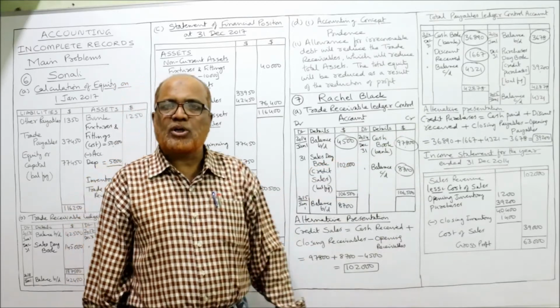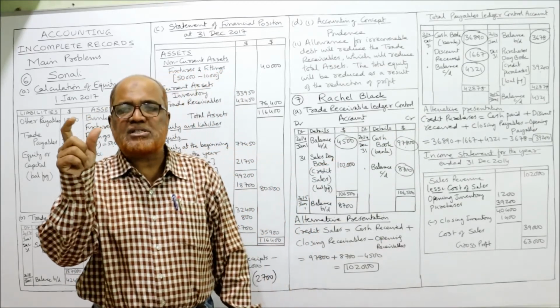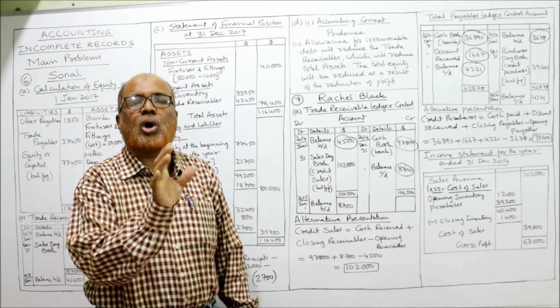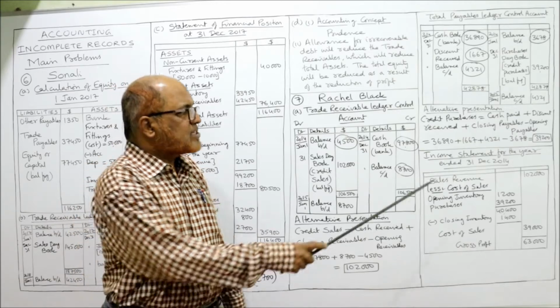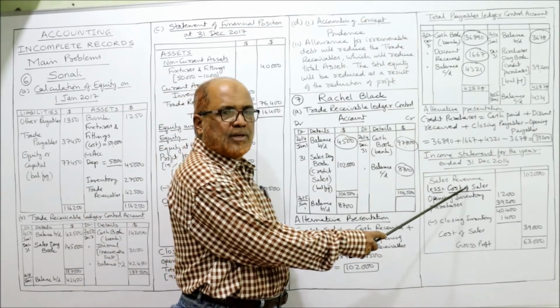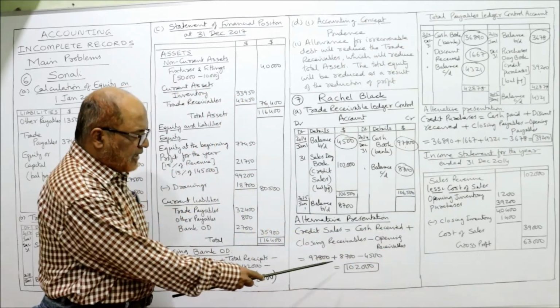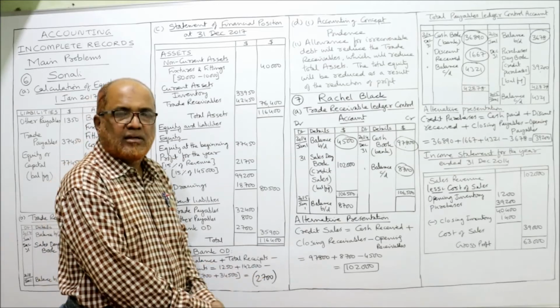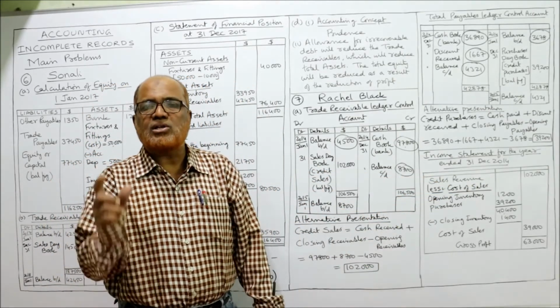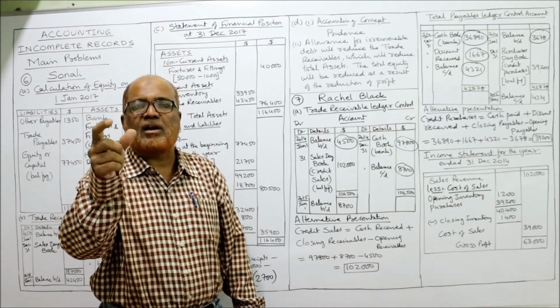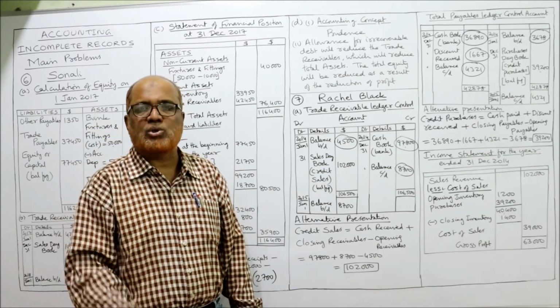Now see, the last point. It is asking you to make the income statement only to find out the gross profit, not the complete income statement. So first we take sales revenue. Sales revenue we have already calculated here, 1,02,000. So 1,02,000 sales minus cost of sales. Cost of sales, how can we get it? Opening inventory plus purchases minus closing inventory.